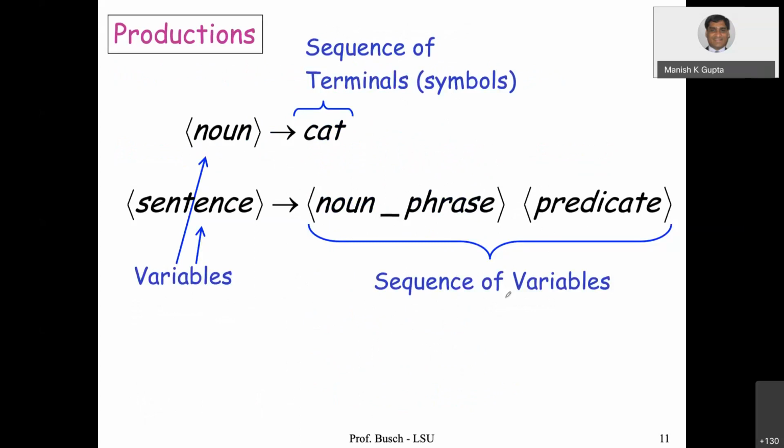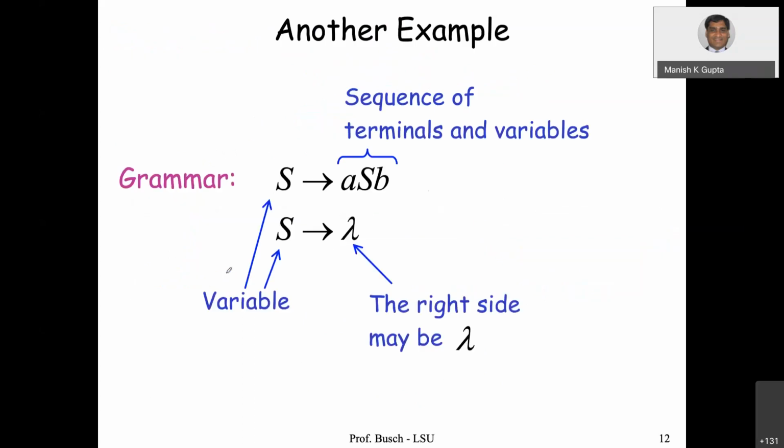So basically, the words which are formed from the sentences are known as terminals, and things like noun and so on are variables. More precisely, mathematically, S is a variable here.